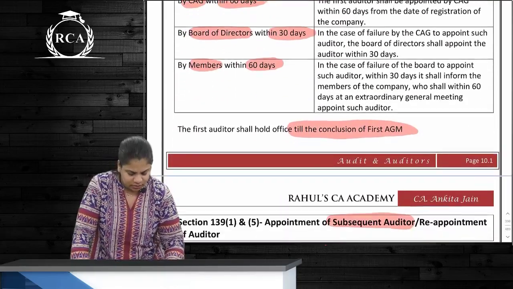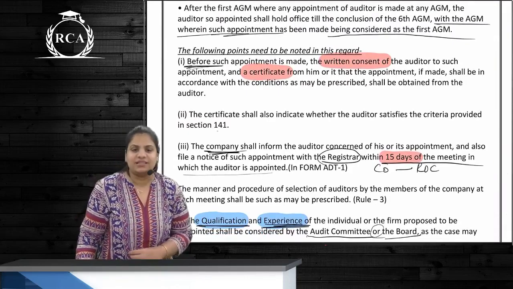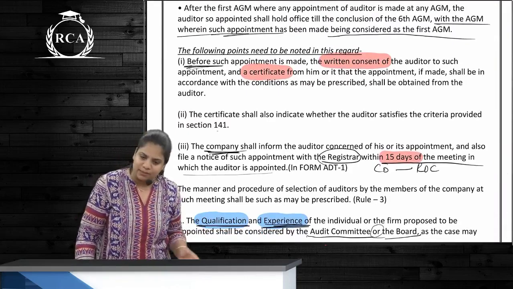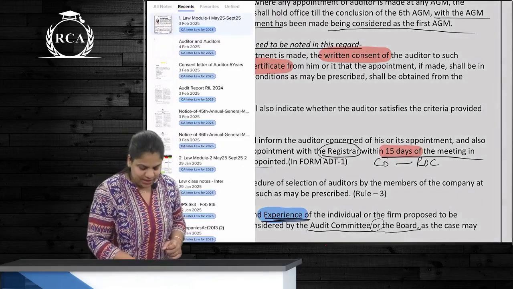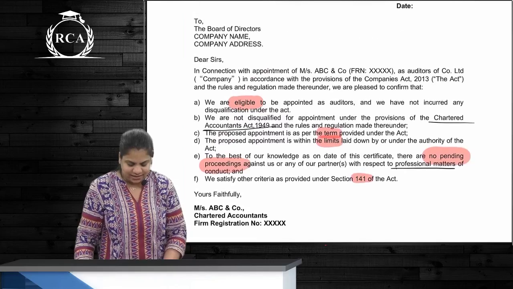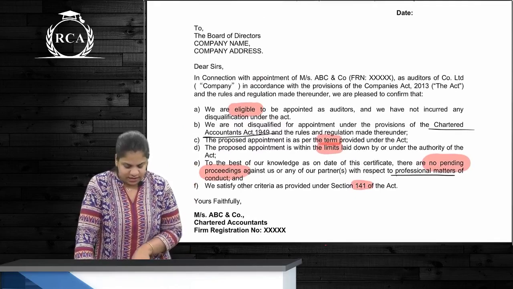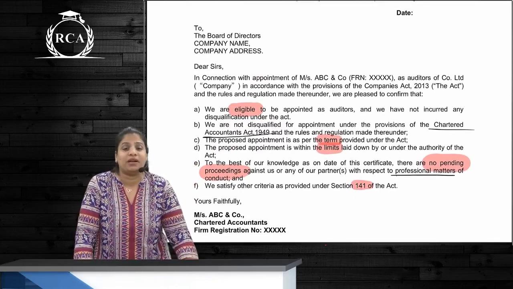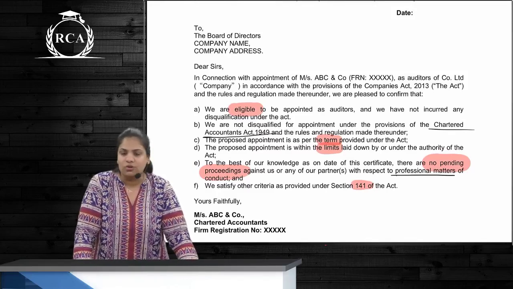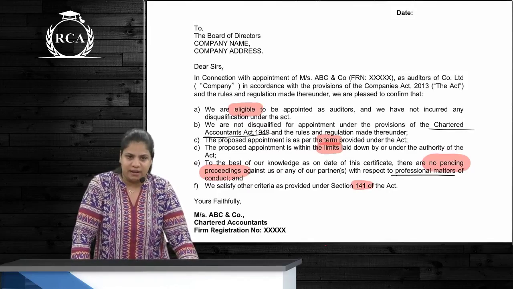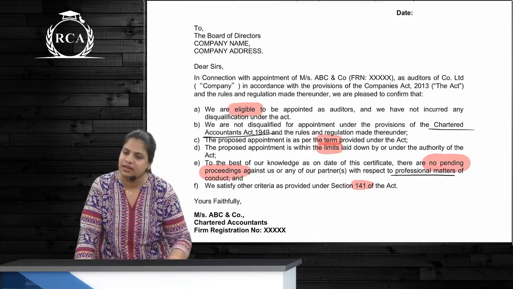What else is there here, look. This is done. Okay, so a person who is considered to be appointed as an auditor, before he is appointed, what should he do? Give 2 things. One is written consent and another is a certificate. Certificate will state these things. Firstly, that he is eligible to be appointed as an auditor. Next, he is not disqualified. Next, appointment is within the terms of appointment, within the ceiling limit, and there are no pending proceedings against him with respect to professional matters. Also that he is satisfying the criteria given under 141.